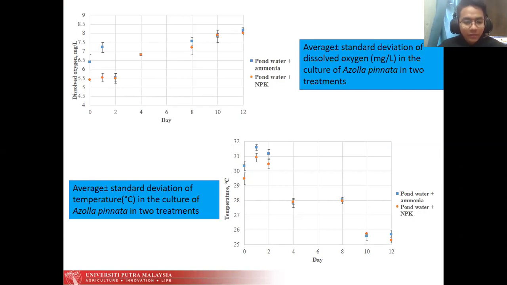Next is the graph of average plus minus standard deviation of temperature. The temperature for both treatments is not quite different, but we can see that on day one, the temperature is the highest compared to the other days. This is because of the hot temperature on that day.